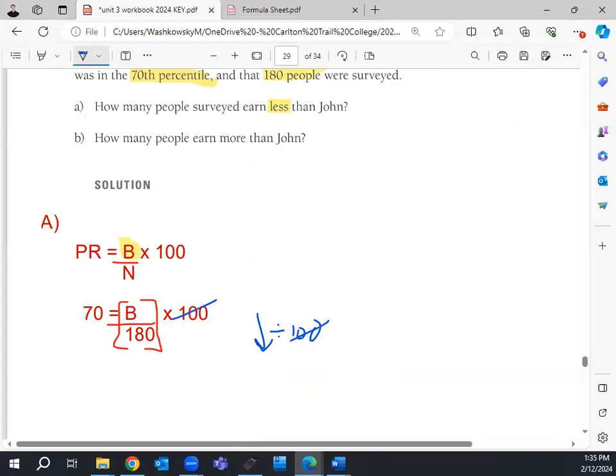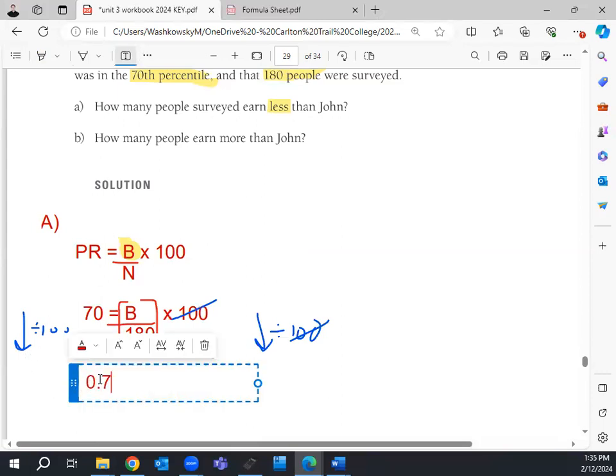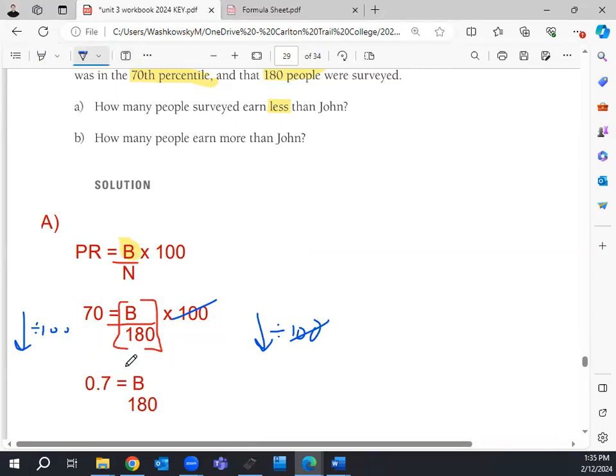These cancel out, but it carries on this left side. So 70 divided by 100 is 0.7, or 7 over 10, it's all the same stuff, equals B over 180. And again, this times 100 and this divided by 100. Technically, there's still this times 1 here, right? We're lazy. We don't do that. We just say they cancel each other out.